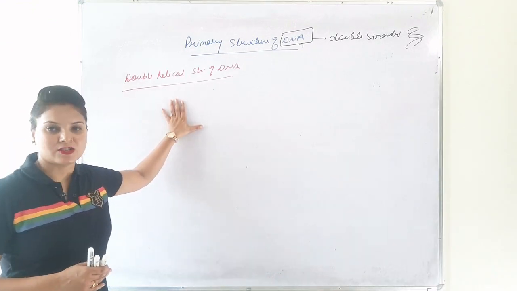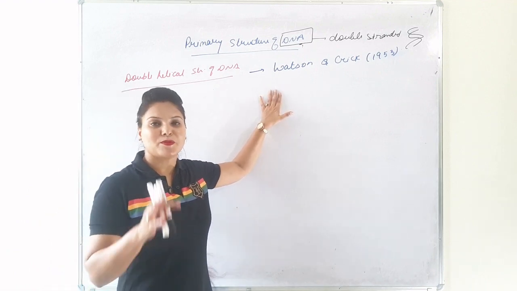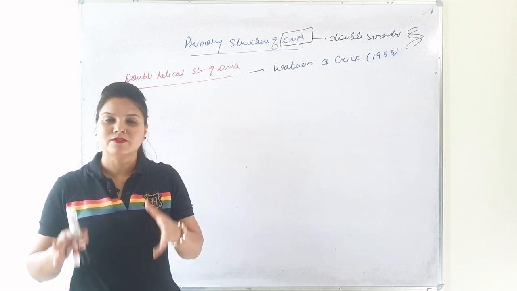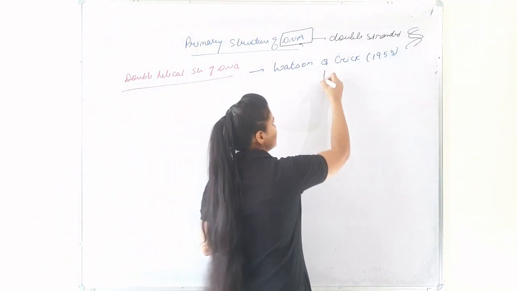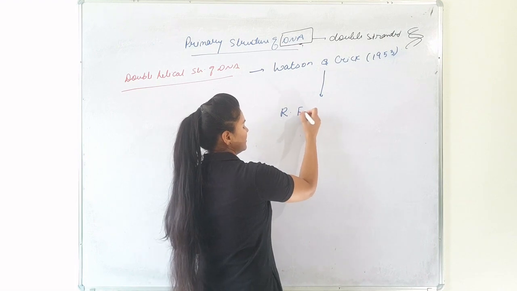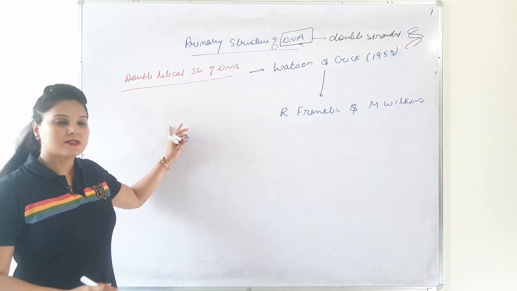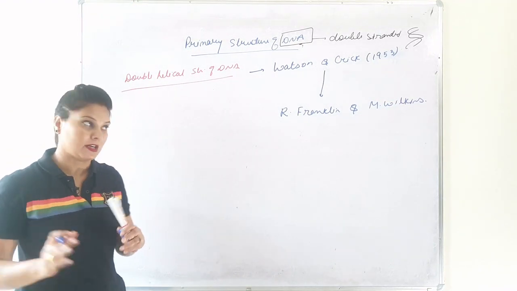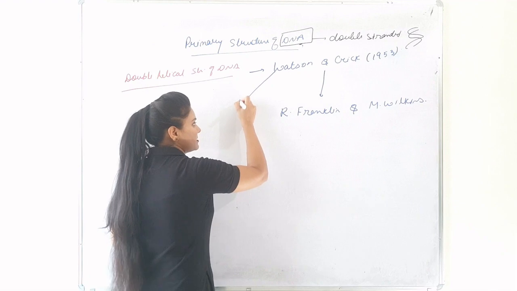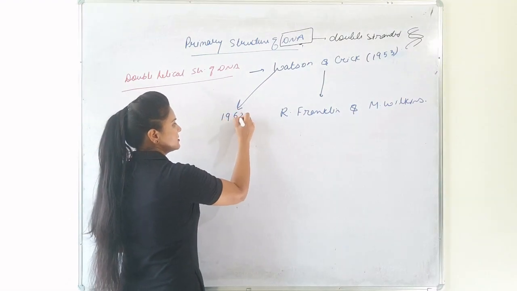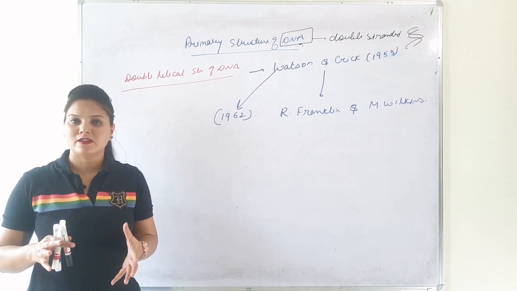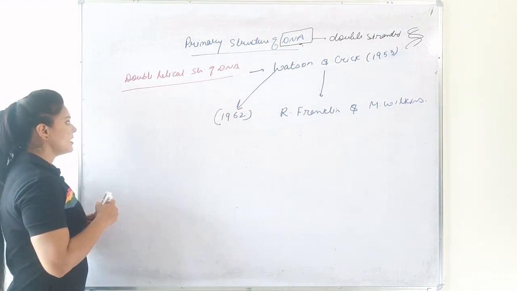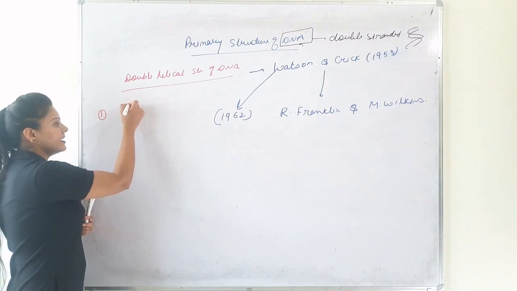Now the double helical structure of DNA. Watson and Crick proposed the double helical structure of DNA using the X-ray diffraction data obtained by two scientists, R. Franklin and M. Wilkins. This double helical structure proposed by Watson and Crick is universally accepted, and they got the Nobel Prize for it in 1962.